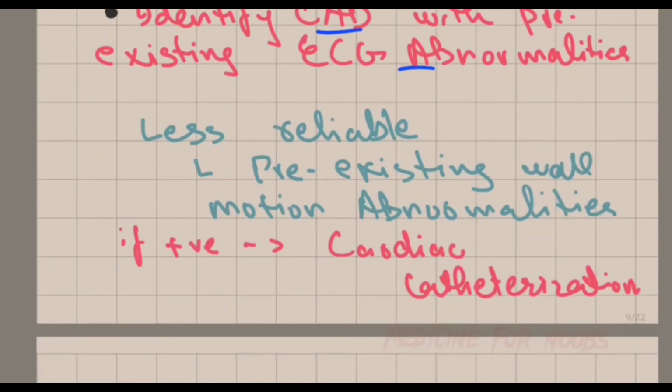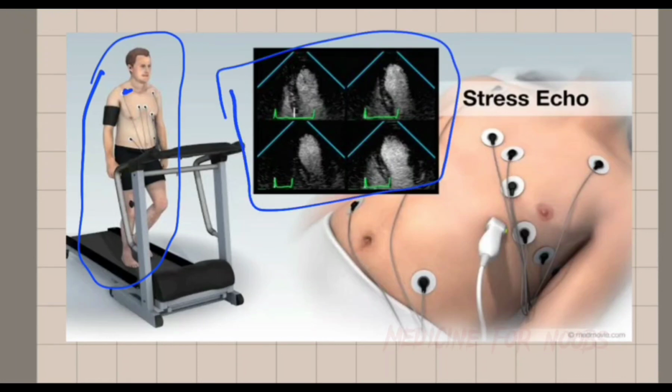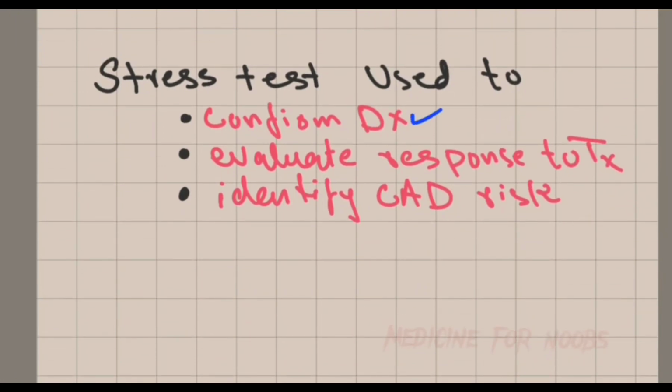Now let's talk about the patients in which the echo stress test is less reliable. If there are pre-existing wall motion abnormalities, then it will not be used. If this appears positive, then we will do further cardiac catheterization. This is a picture of the patient walking on the treadmill with electrodes attached, and this is the echo picture of the patient. The stress test is used to confirm the diagnosis, to evaluate the response to treatment, and to identify coronary artery disease risk.